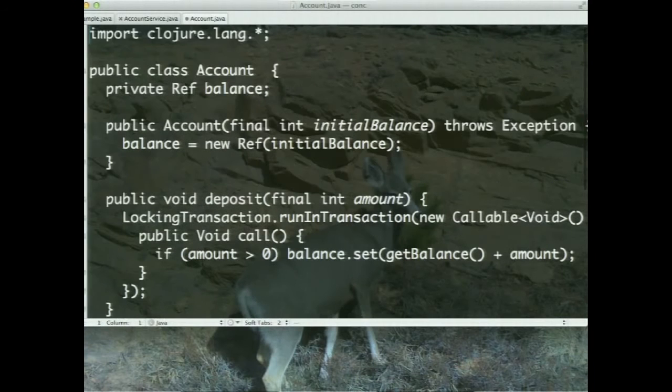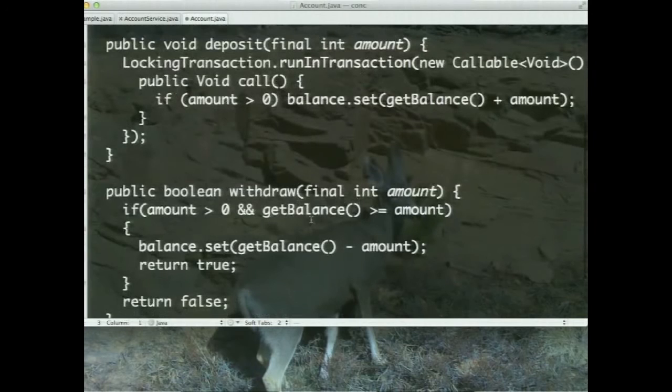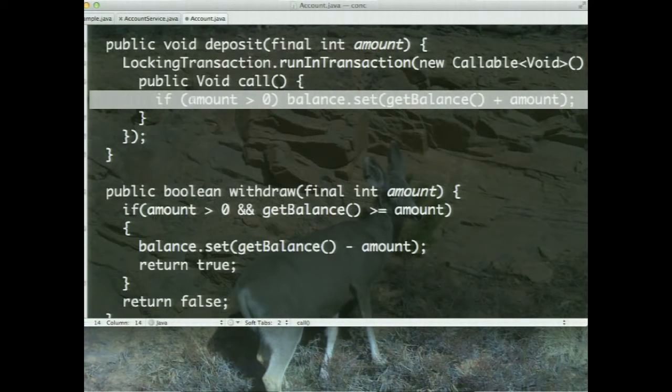So what am I going to do here? I'm going to import over here java.util.concurrent.* because I want to bring the callable interface. And I'm running this within the transaction. So notice how I wrapped this call to run within a transaction. What is it going to do? What it's going to do is, when I come into the deposit method, it starts the transaction, and that one line of code is running in its own transaction at this point.